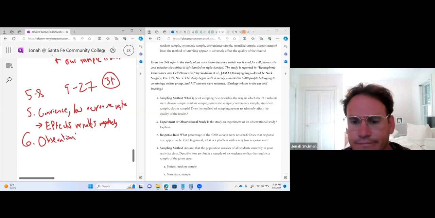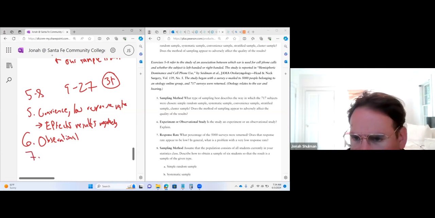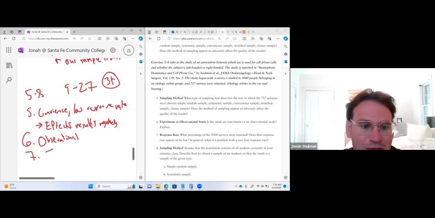Observational. But say why. Nothing was controlled for, right? Let's go to 7. What percentage of 5,000? Oh, we already did it. Isn't that funny? Who didn't know that was going to happen? So 717 divided by 5,000. I believe it's 0.17 or 17%.